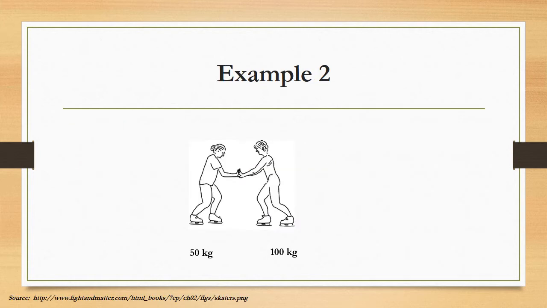Let's try another example. Suppose you have two ice skaters on an icy, frozen pond. You remember those physics code words, icy, frozen, all those? Those mean frictionless, so we have no external frictional force on these skaters. They begin at rest. They're sitting here, motionless, touching hands, kind of weirdly, but whatever. They're going to push off of each other, and after they do so, we want to see what happens to them. Will they move backwards, and if so, will they move at the same speed? Let's find out.